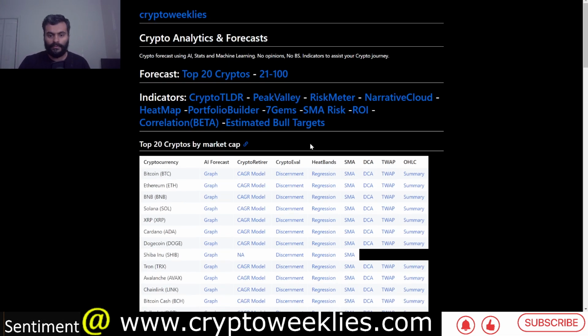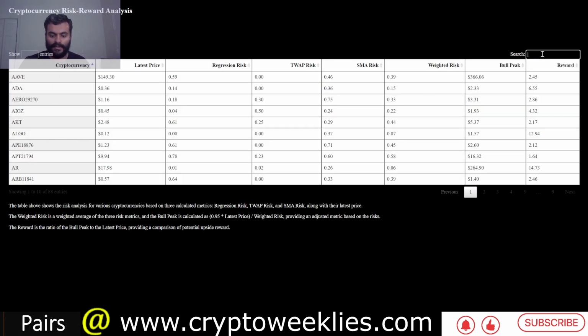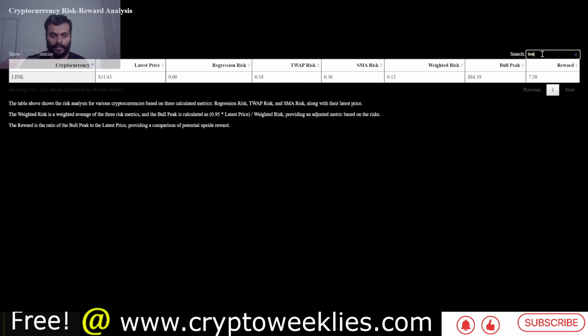So what we have done is we have normalized the behavior across these 3 models that we discussed for accumulation, and this is the latest price for Link. We have the regression or DCA model pointing to close to zero risk, time weighted average price almost 20% risk, the SMA model that we discussed around 36% risk and about 64% reward. Opposite of risk per this analysis is reward.